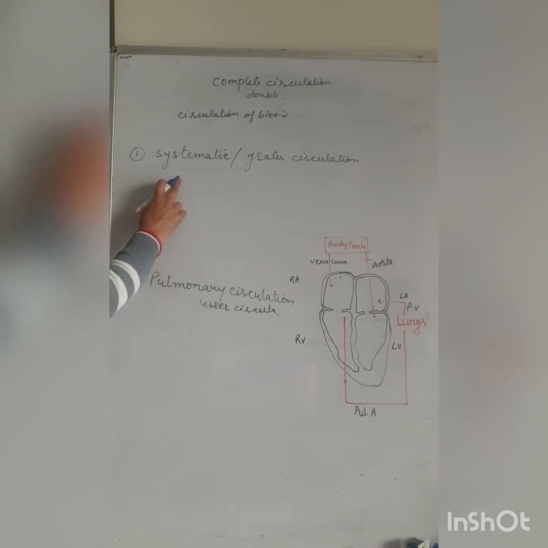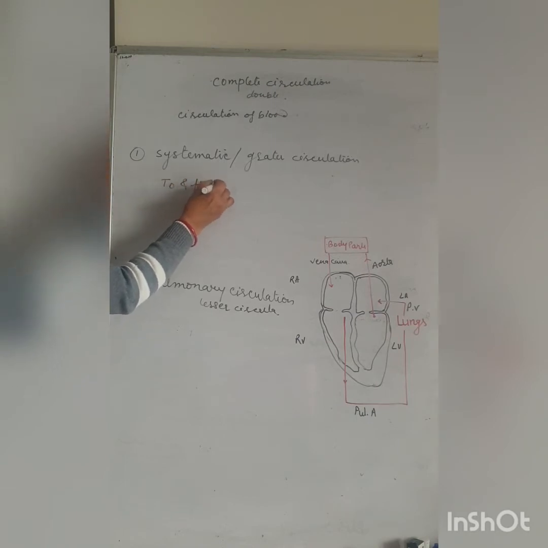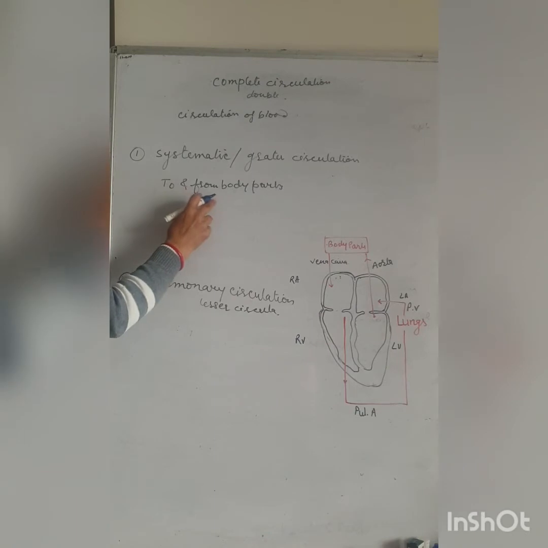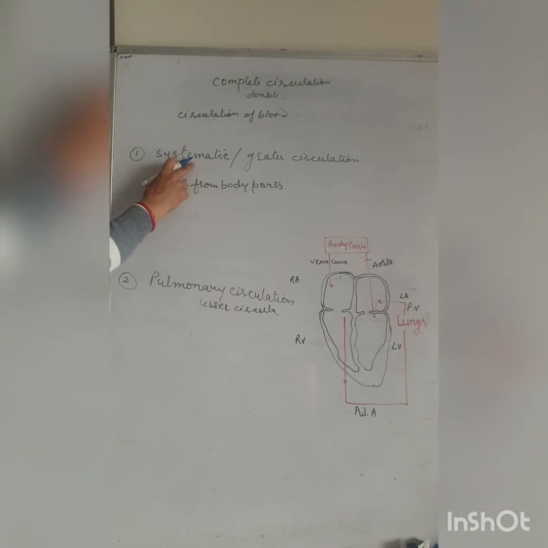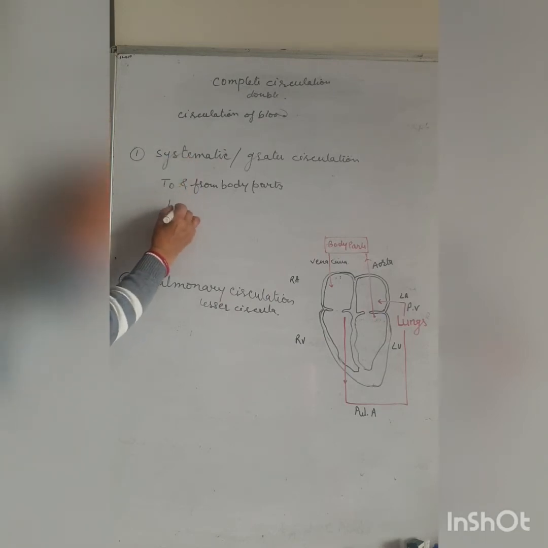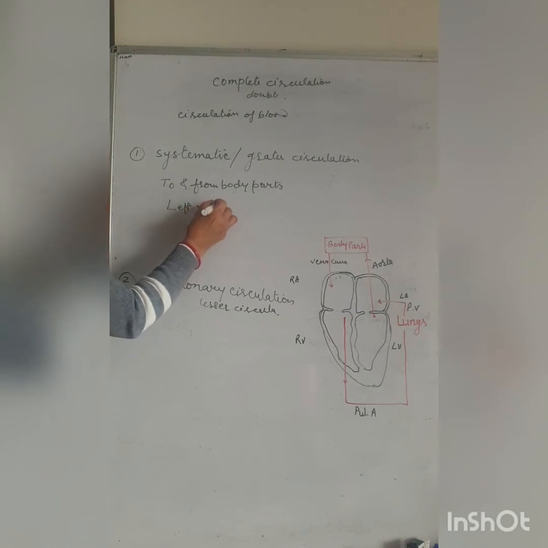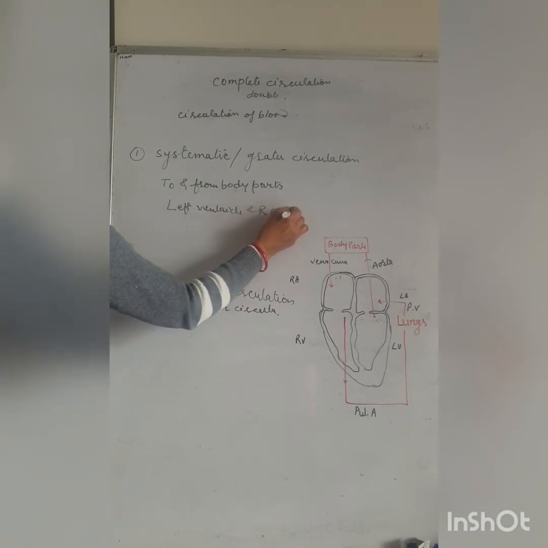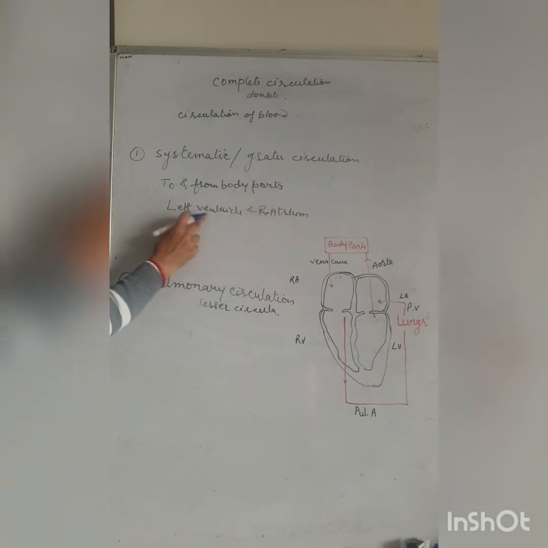So in systemic circulation, the blood flows to and from the body parts. This is the systemic circulation, meaning from the left ventricle and right atrium. Left ventricle and right atrium.